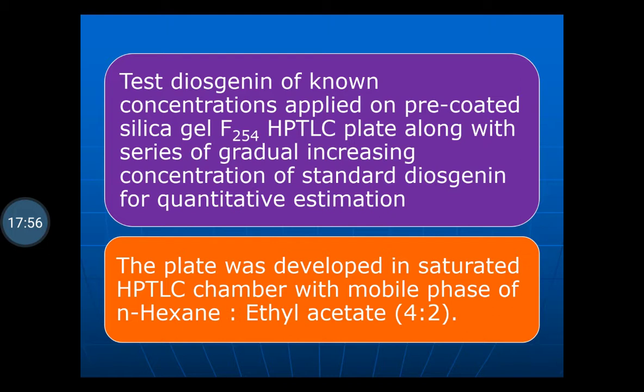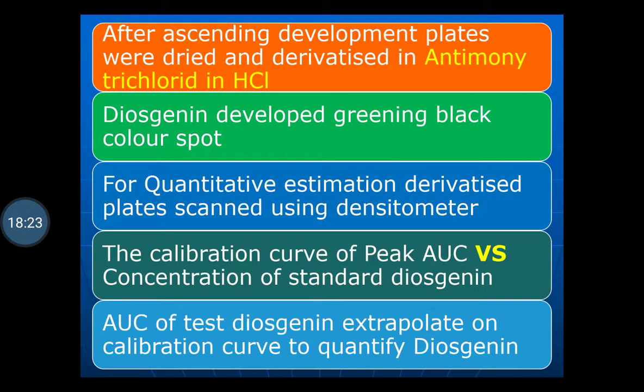Here also the test diosgenin of known concentration is applied on a pre-coated silica gel F252 HPTLC plate along with the series of gradually increasing concentrations of the standard diosgenin for quantitative estimation. The plates are developed in the saturated HPTLC chamber with the mobile phase of n-hexane ethyl acetate 4:2 ratio. After ascending development, plates were dried and derivatized using antimony trichloride in hydrochloric acid. Diosgenin develops a green black color spot.